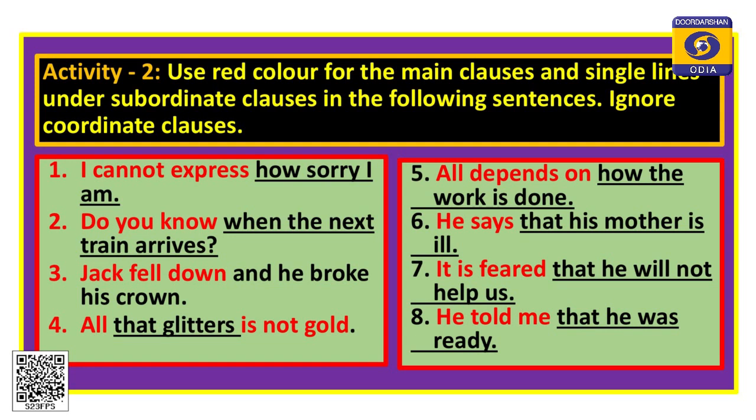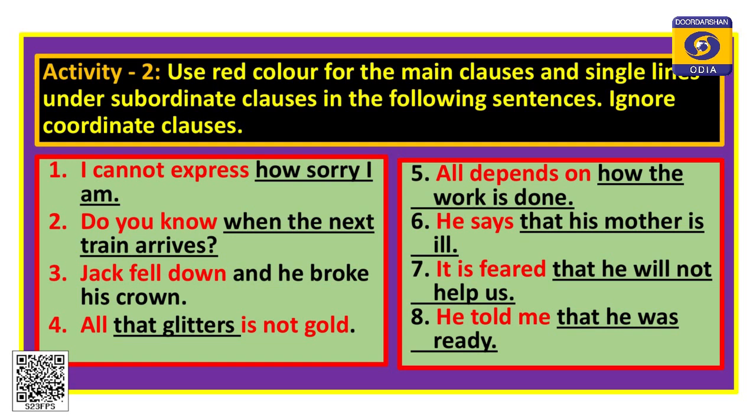All that glitters is not gold. So, all is not gold is the main part, and that glitters is the subordinate clause. All depends on how the work is done. All depends on is the first part, main clause, and how the work is done is the subordinate clause. He says that his mother is ill. That his mother is ill is the subordinate clause, and he says is the first part, main clause. It is feared that he will not help us. It is feared is the main clause, the first part, and that he will not help us is the that clause, and the sentence is a complex sentence.